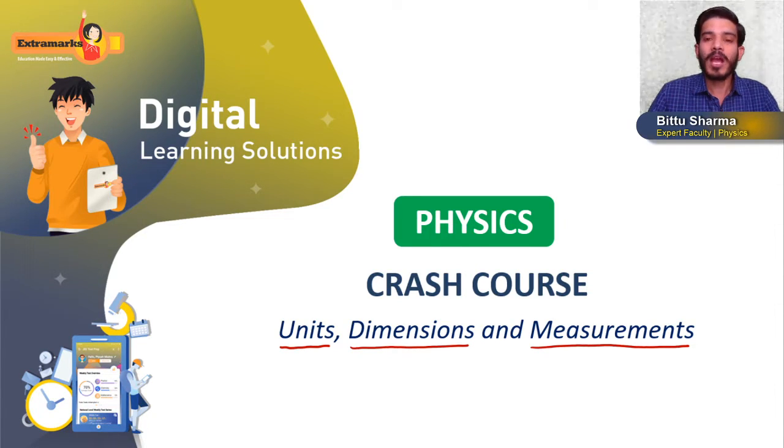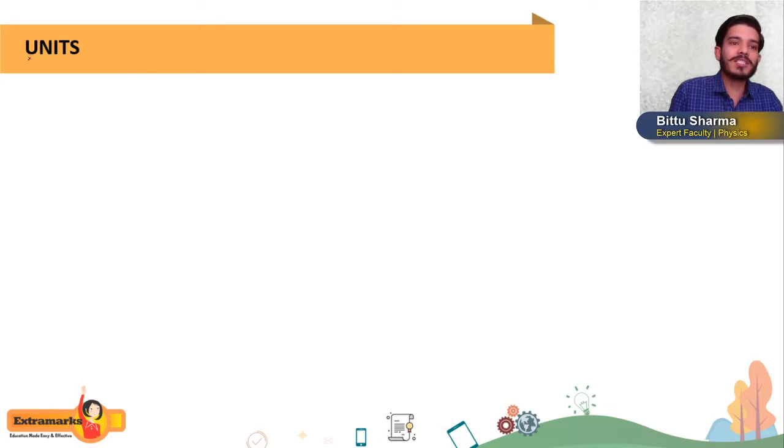So again, I'm telling you, I'll brush up all the formulas and concepts instead of going into the derivations and definitions, and then we will solve numericals which are in trend. So without wasting any time, students, I will start the session. You can see the chapter name is Unit, Dimension and Measurement. We can divide this into three parts. First will be units, second we will discuss dimensions, and third we will discuss measurements.